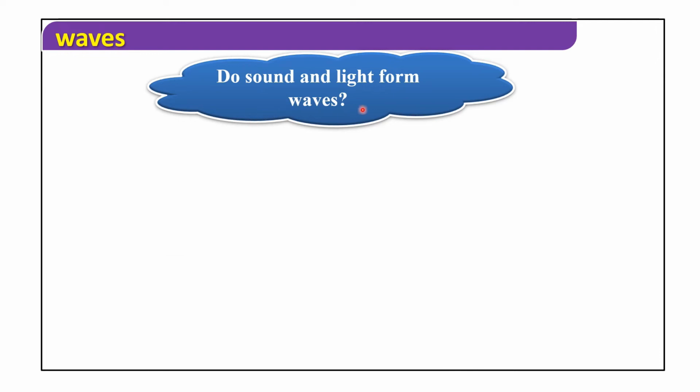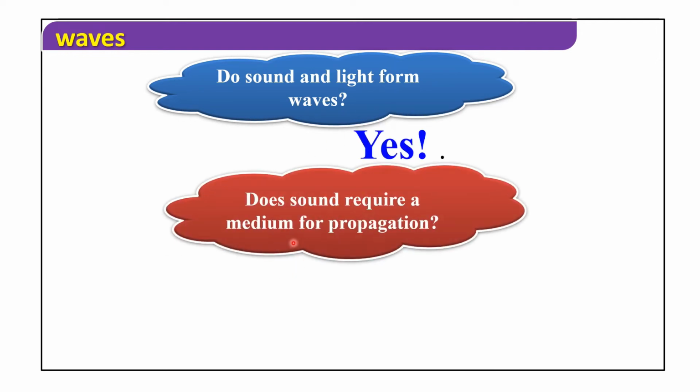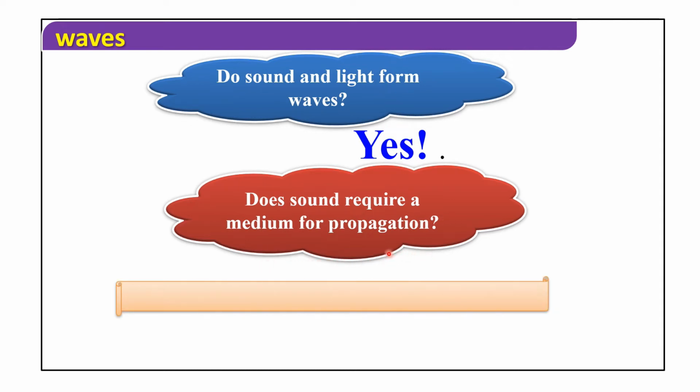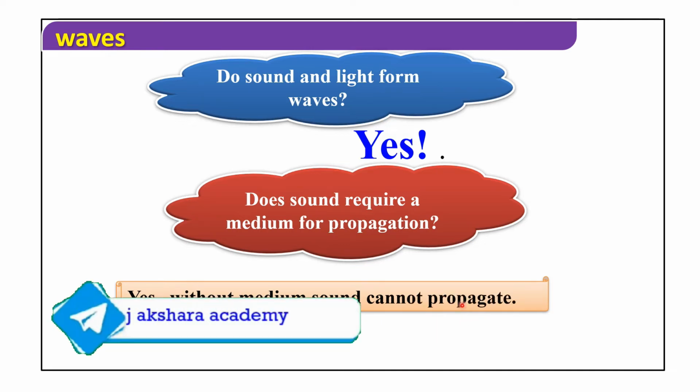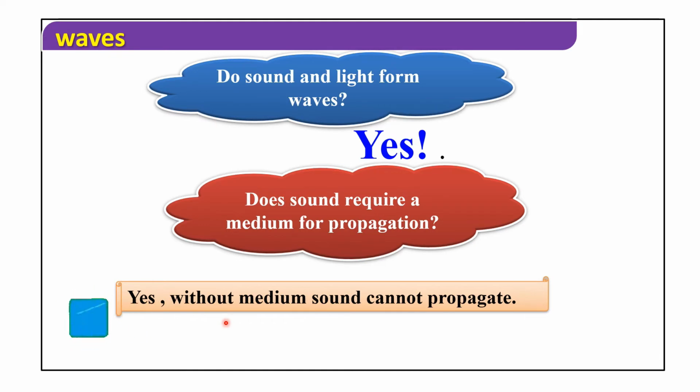Do sound and light form waves? Yes. Does sound require a medium for the propagation? Yes. Without medium, sound cannot propagate. Sound cannot travel through vacuum. So, for the propagation of sound, a material medium is necessary.